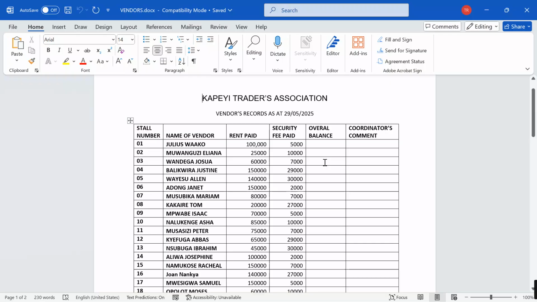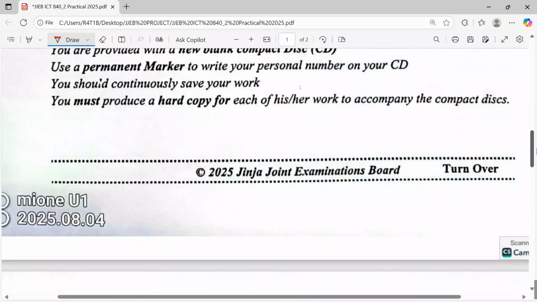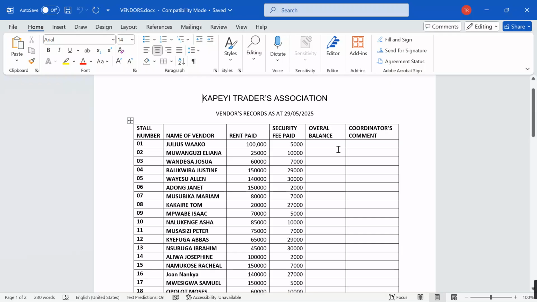You might ask me, how will PowerPoint come into play? Remember, at the start of the item, they are telling us here that the management of Kapei Market Traders is preparing for an upcoming stakeholders engagement day. So they are going to be making some presentations for new vendors who join the market this year. The event will begin with a meeting between vendors and association officials to discuss market security and rent payments. So in this aspect, they will need to use PowerPoint presentation to come up with their engagements with a lot of ease.